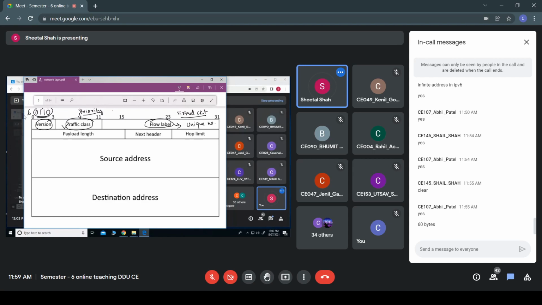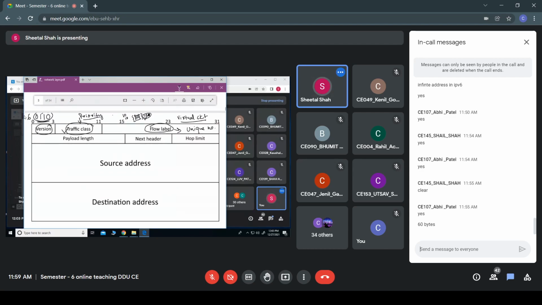Say suppose I'm having some 100 packets, and the unique number provided by the source would be, say, 10. There are 100 packets and all of them have the flow label number 10. And when these packets pass through the routers with this particular flow label, they should be treated in a similar manner.